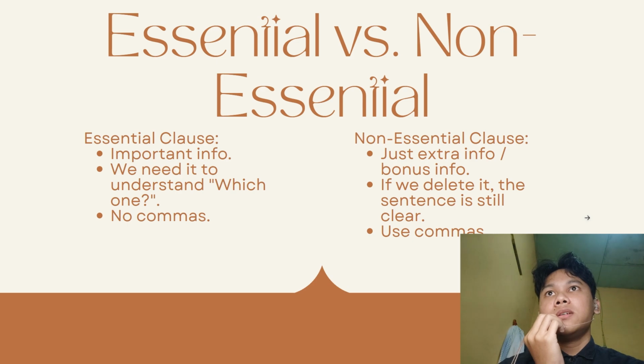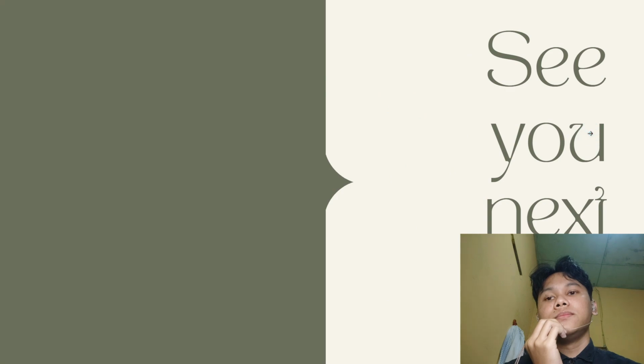Essential versus non-essential. Essential clause: important info we need to understand which one, and no commas. Non-essential clause: just extra info or bonus information. If we delete it, the sentence is still clear. And use commas.